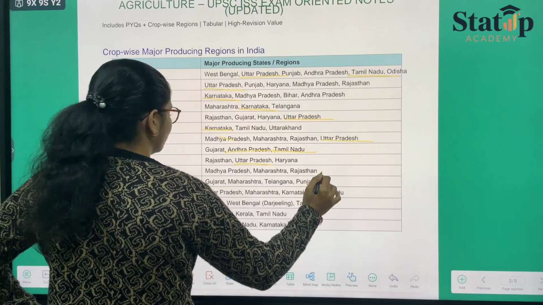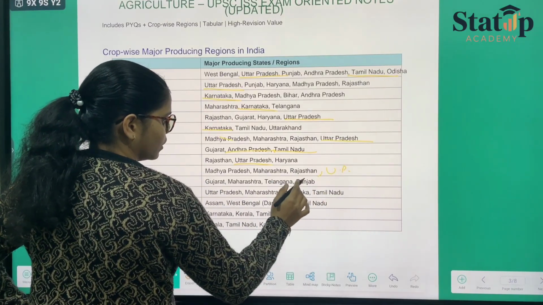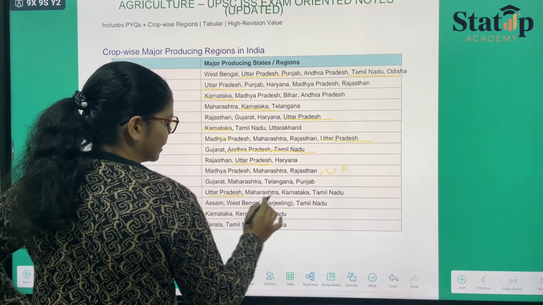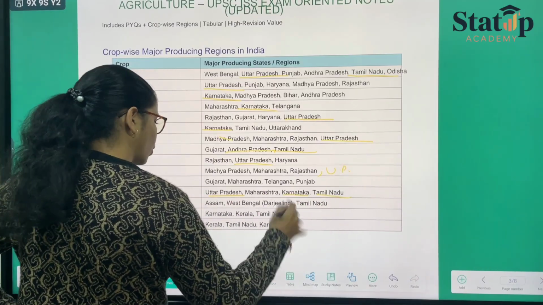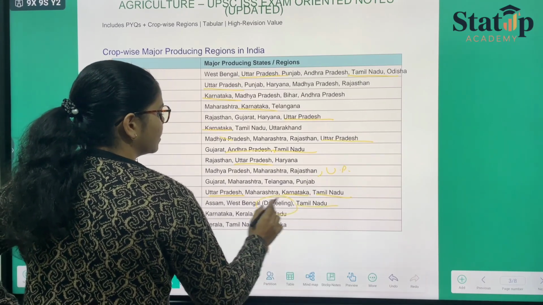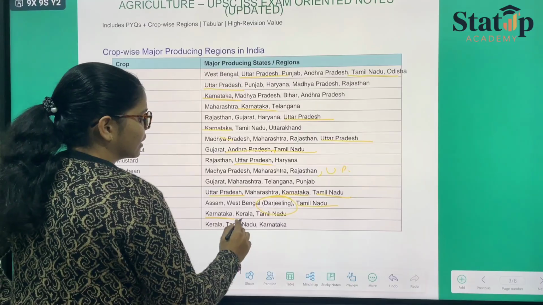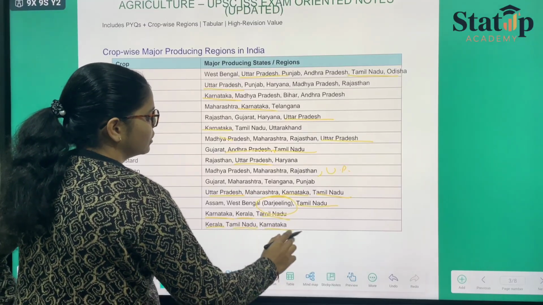Here also you can mention UP. Soybean, yes. Here UP again, we have Karnataka, Tamil Nadu, all three together. Then we have Tamil Nadu over here, and a specified area is also mentioned, that is Darjeeling.